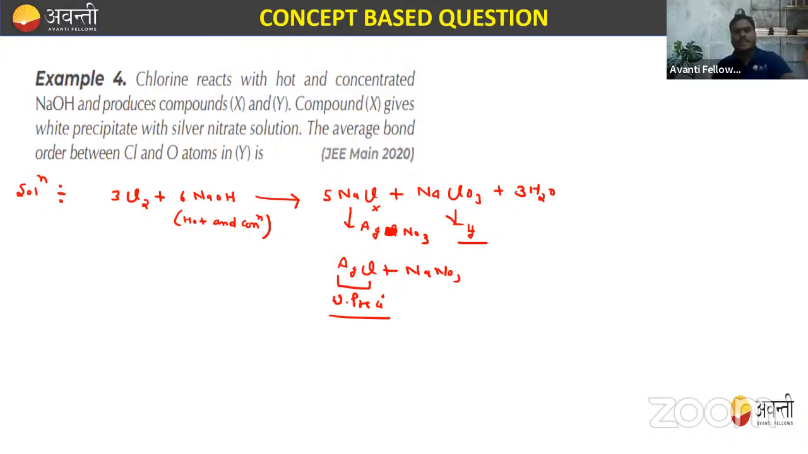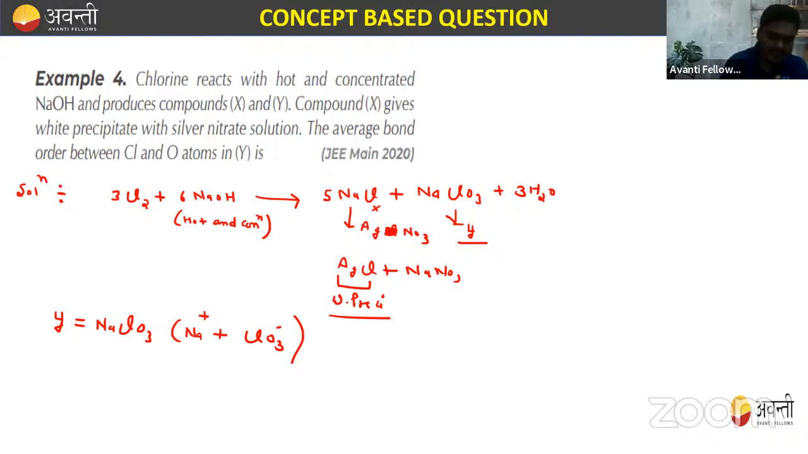Now, the average bond order between Cl and O atom in Y. So you need to find the average bond order of Cl and O atom in Y. So what is Y equal to? That is NaClO3, that is Na plus and ClO3 negative. Okay, so Y is equal to NaClO3, having Na plus and ClO3 negative.